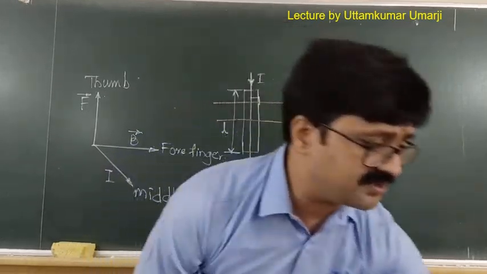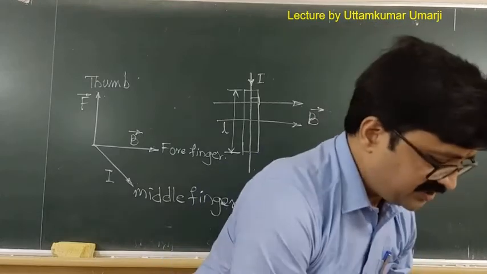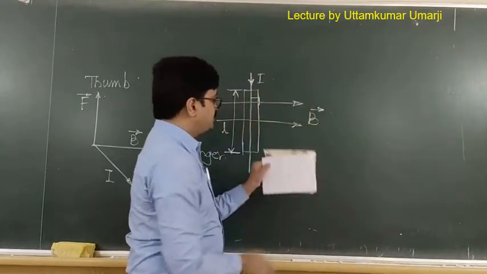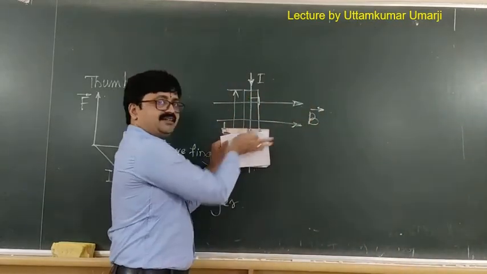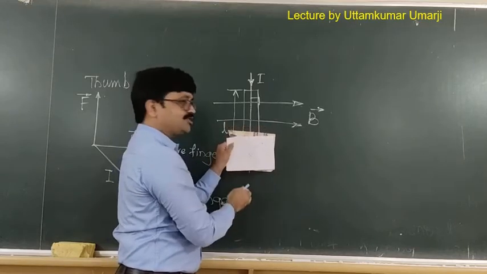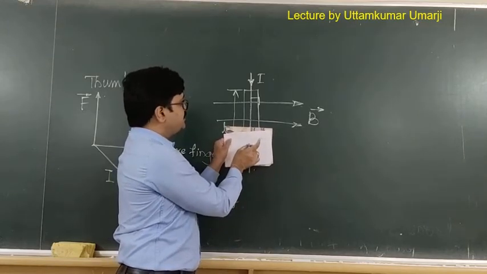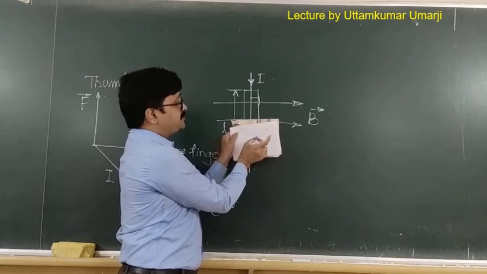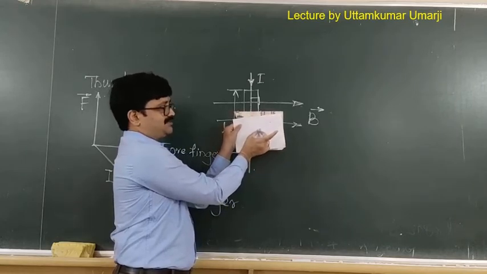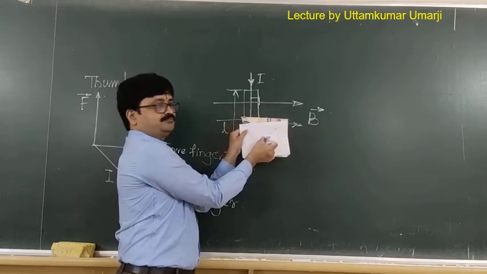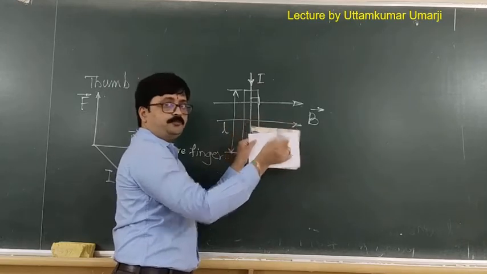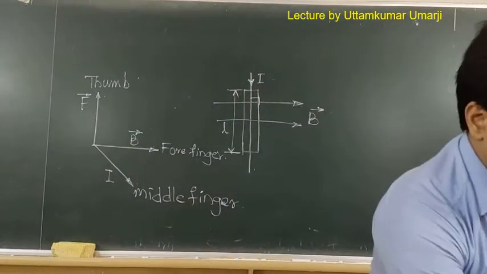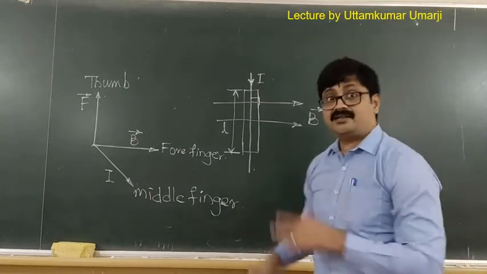Now let me just consider this plane here. This is the direction of magnetic field, this is the direction of the current. Then here, thumb will point the force like this. This is the direction of the force, perpendicularly outward. I hope this particular explanation suits your understanding.